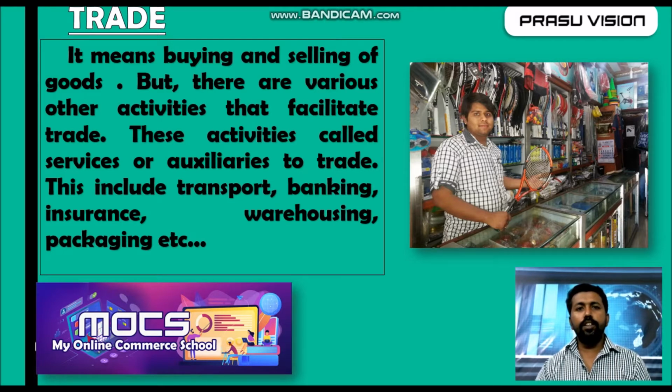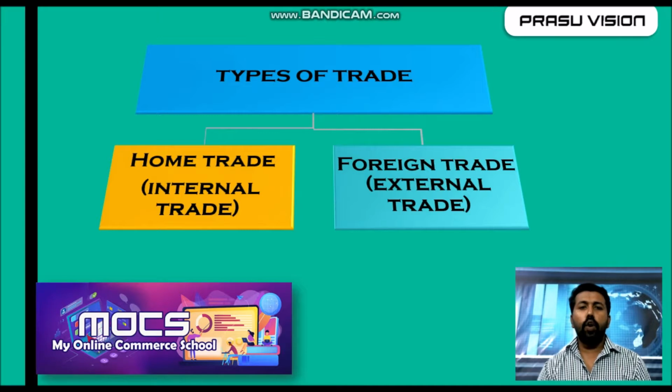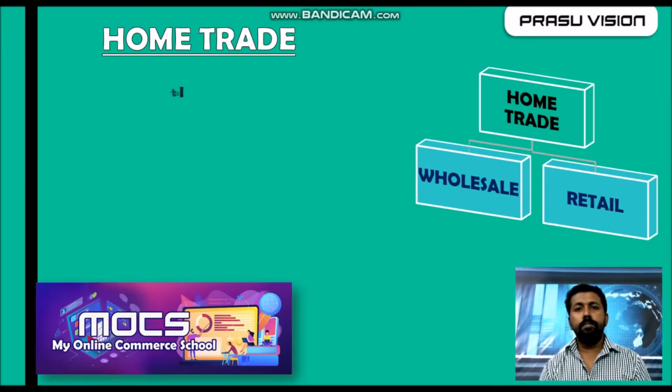Trade is classified into different categories: home trade and foreign trade. Trade is of two types: home trade and foreign trade. When goods are sold within the country, that is known as home trade. If it is sold to another country, then it is known as foreign trade. So we are going to learn more about what is home trade.